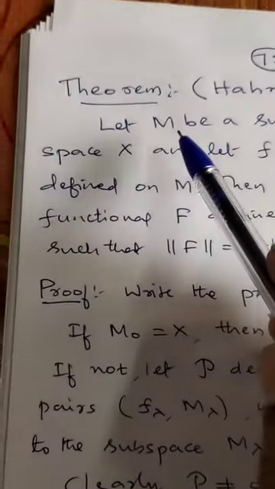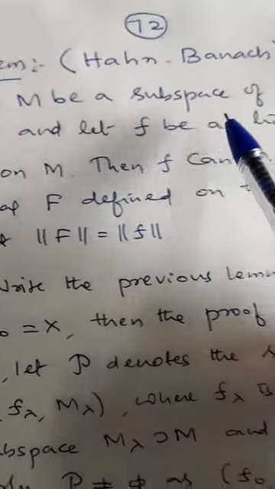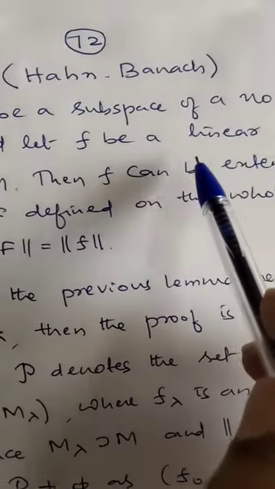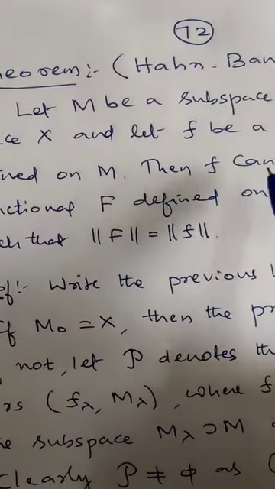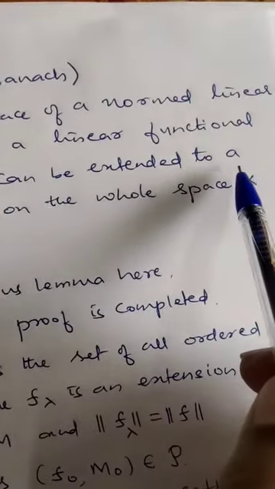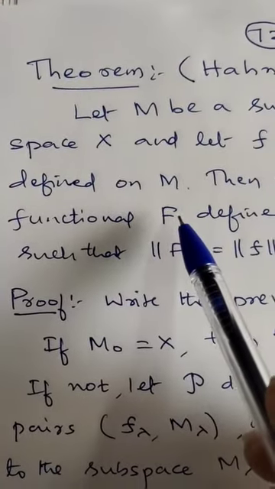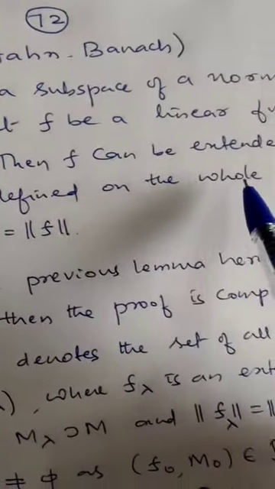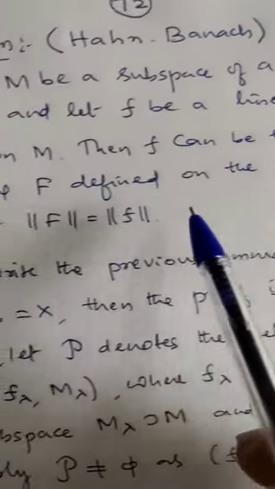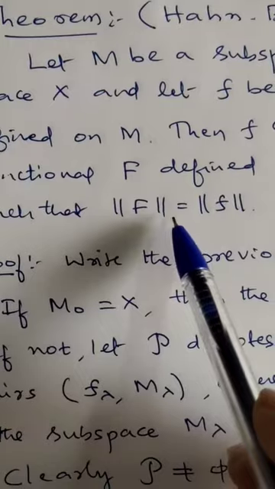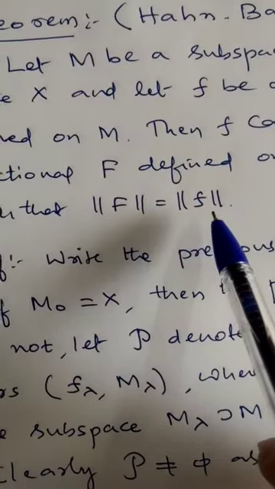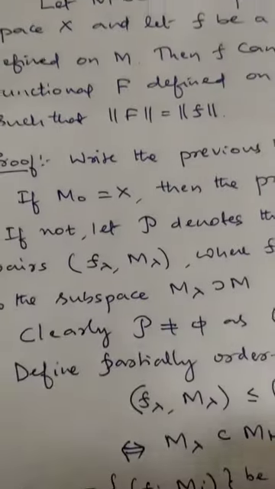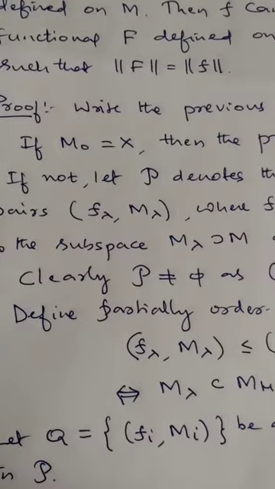The theorem states: if m is a subspace of a normed linear space x, and if f is a linear functional defined on m, then f can be extended to a functional big F defined on the whole space x such that norm of big F is the same as norm of f. This is called the Hahn-Banach extension theorem.